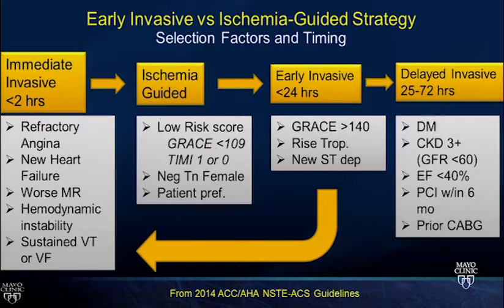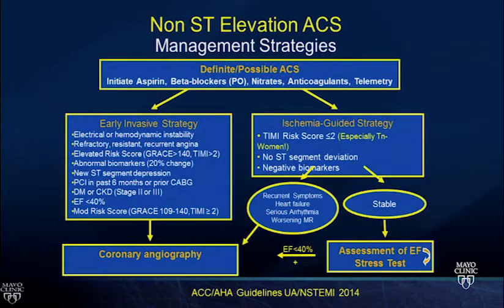Remember to reevaluate patients. You can cross over from one strategy to the next. If you're in high risk, you're planning for later to go to the cath lab, and then the patient declares that they're unstable or they have new clinical instability, then call and go to the cath lab emergently. This is the same information presented a different way. In case you digest it better that way, you can look at it, but we don't need to repeat it.